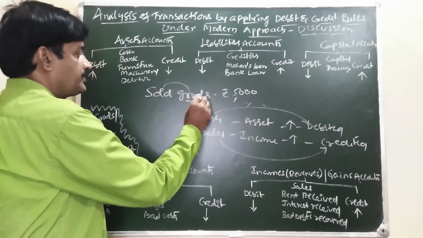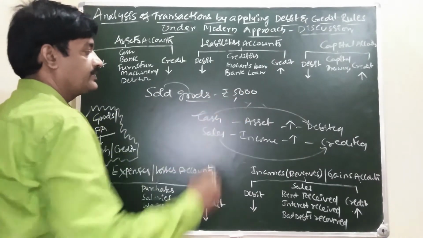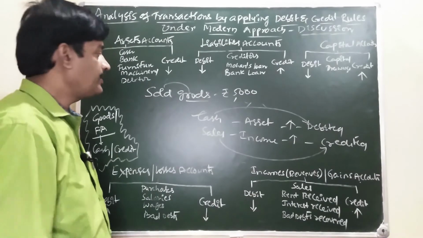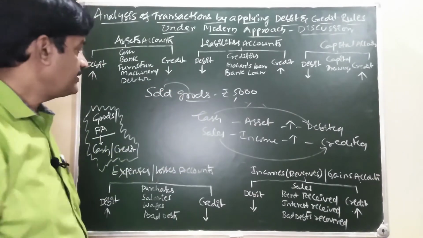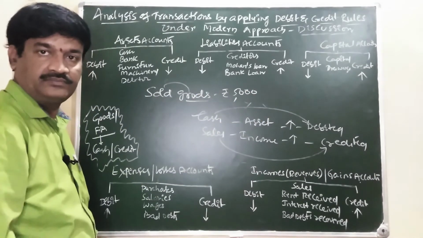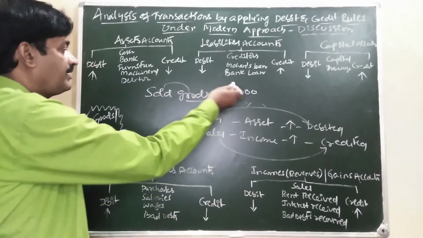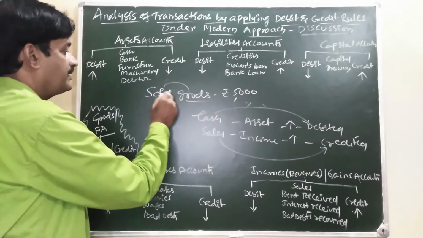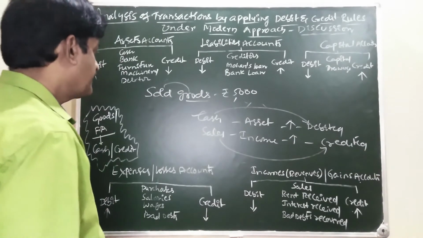Simply goods sold, that is sold goods 5,000. What do we have to assume? We have to assume it is a cash transaction because party name is not there. If party name is there, it is a credit transaction. Simple shortcut: sold goods means we have to assume it is a cash transaction.